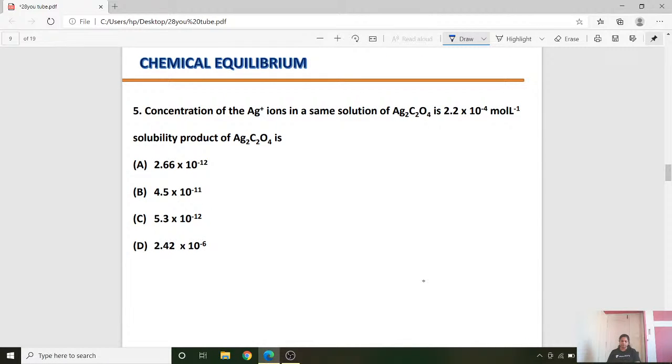The concentration of the Ag plus ion in a saturated solution of Ag2C2O4 is 2.2 into 10 to the power of minus 4 mole per liter. So in this problem, student, the concentration of Ag plus ion is given, as you can see. The solubility product of Ag2C2O4 is asked.